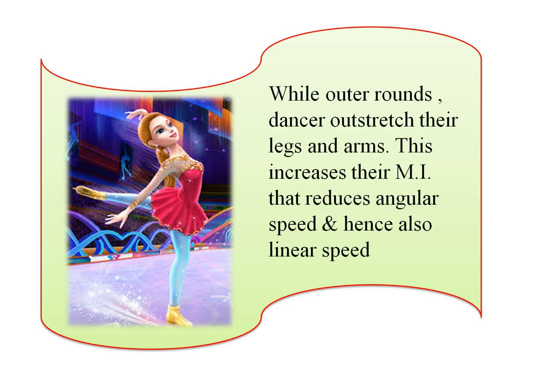While taking outer rounds, dancers outstretch their legs and arms. This increases their moment of inertia. That means it reduces angular speed and hence also the linear speed. So this one is the first example, that is the ballet dancer. Let's see the next example.